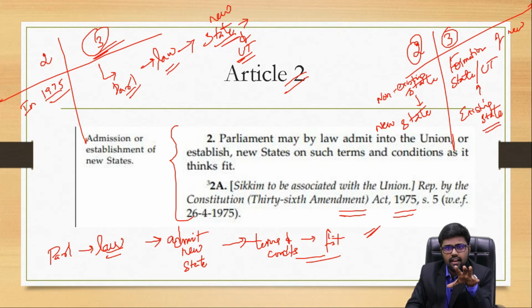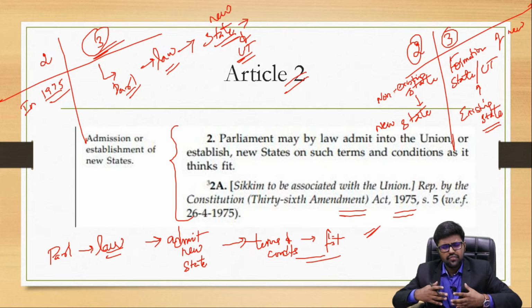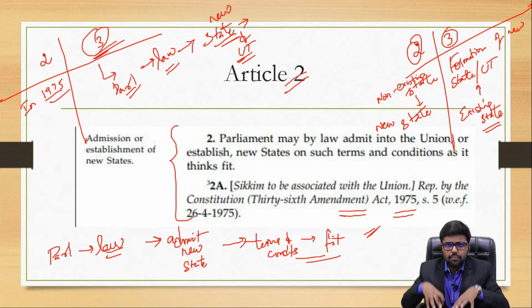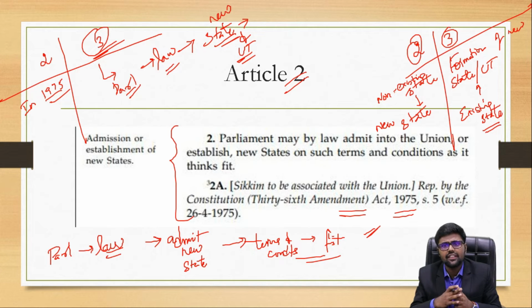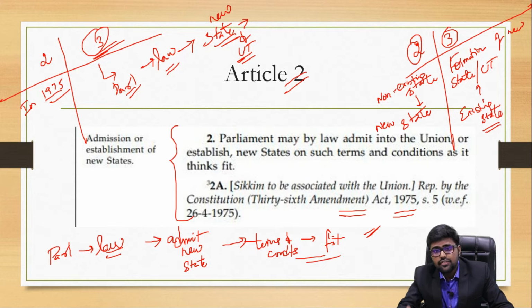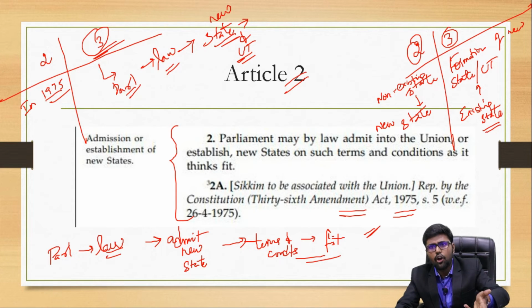For example, consider the Andhra Pradesh example itself. It was in 2014. Due to a full-fledged protest, succumbing to the pressure, the government gave a final call that they would split or bifurcate Andhra Pradesh into Andhra Pradesh and Telangana. But it didn't happen with the power of the parliament. It happened because of the will of the people. See, we are living in a democracy. There was a long pending demand of the people of Telangana that they were suppressed, so they needed a new state. That's why the government, using the power under Article 3, parliament gave a direction that it will be bifurcated.